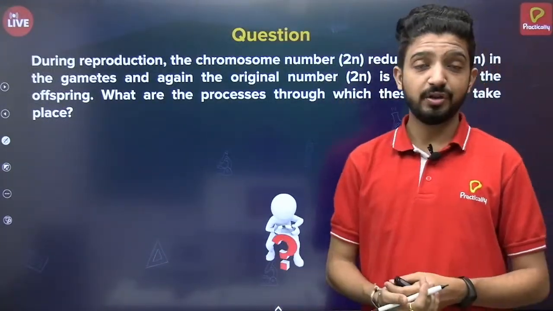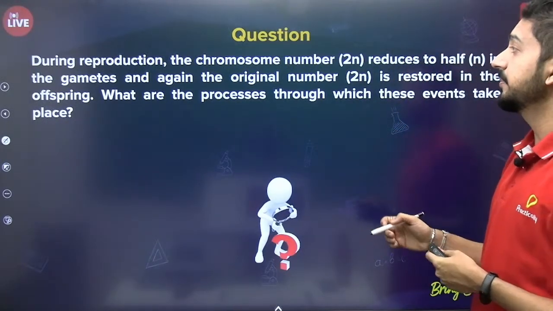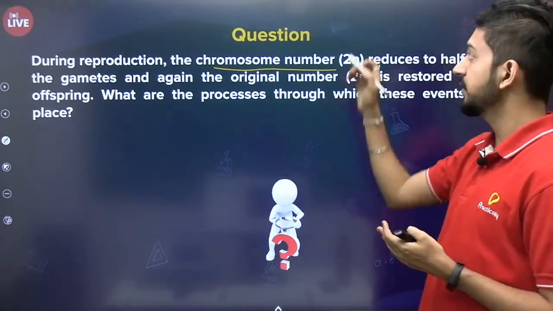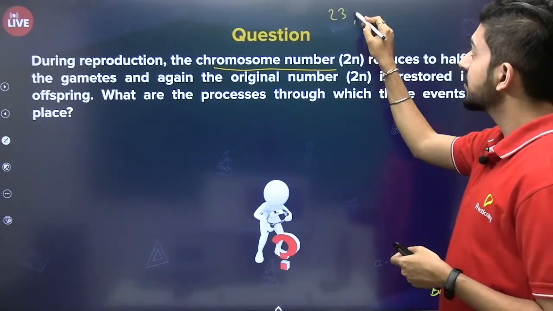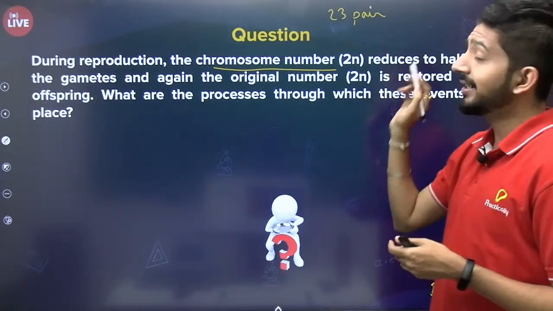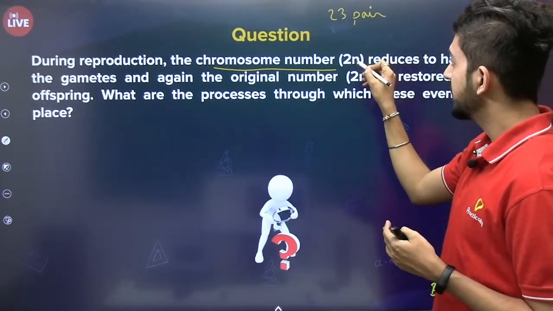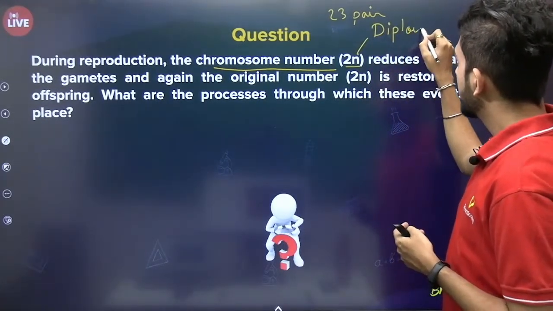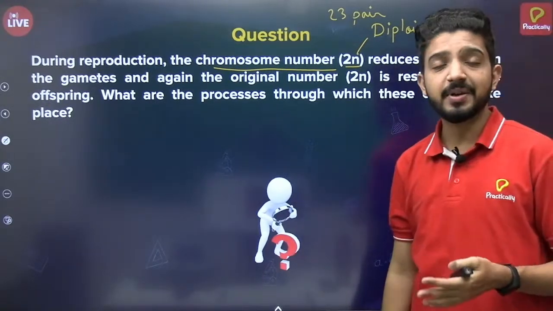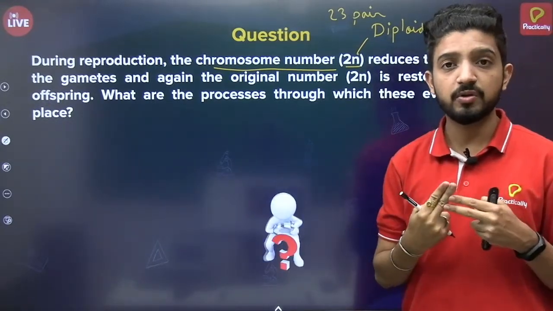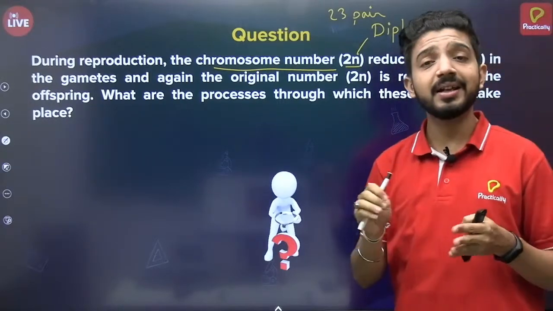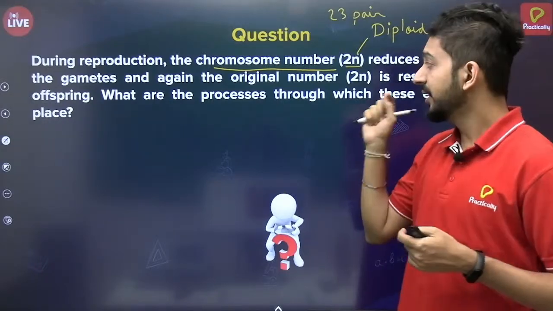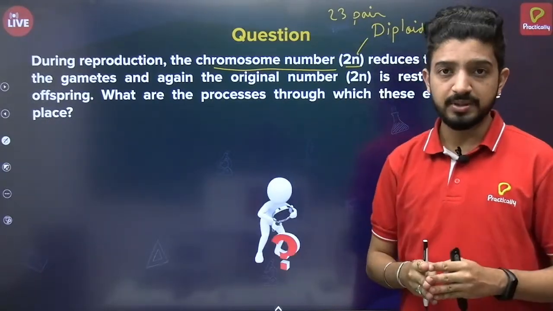Now, here's a question for all of you. During reproduction, the chromosome number, so we know that in human beings there are 23 pairs of chromosomes. This is for a diploid organism. 2n represents a diploid organism. Mainly human beings, plants and other animals are diploid, having two sets of chromosomes, and in human beings there are 23 pairs. Similarly, if you take any organism, it can be a bacteria or a fungi, they'll have some number of chromosomes in them.